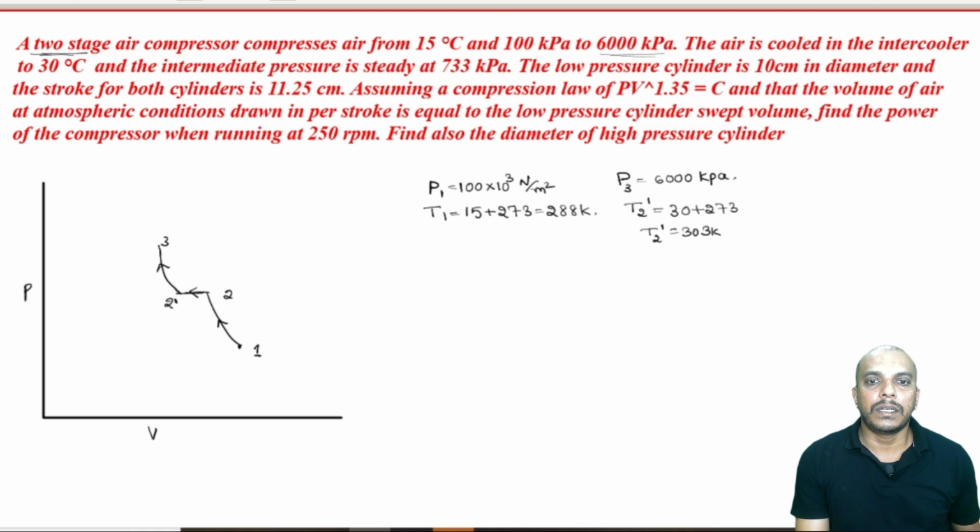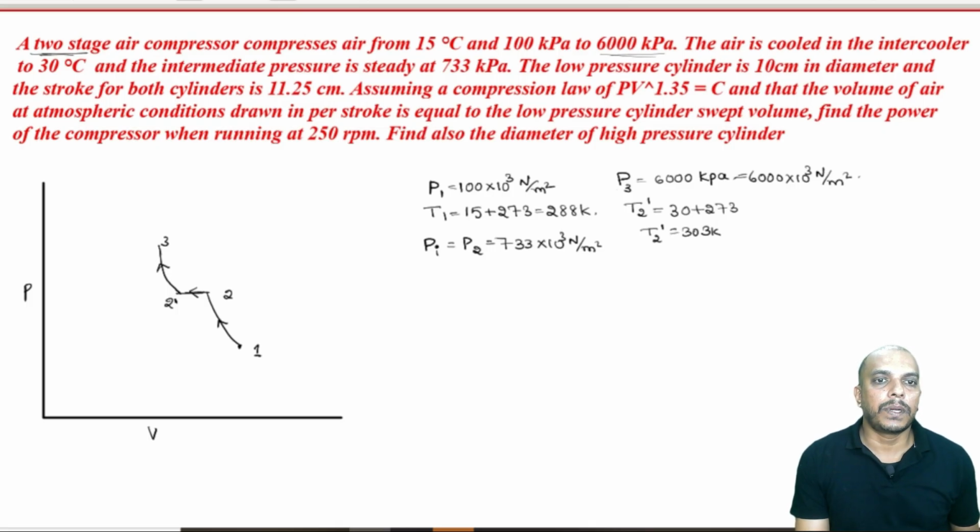Now, the intermediate pressure Pi or P2 is equal to 733 kilopascal, 733 into 10 power 3 Newton per meter square. Similarly, here the delivery pressure is 6000 into 10 power 3 Newton per meter square.